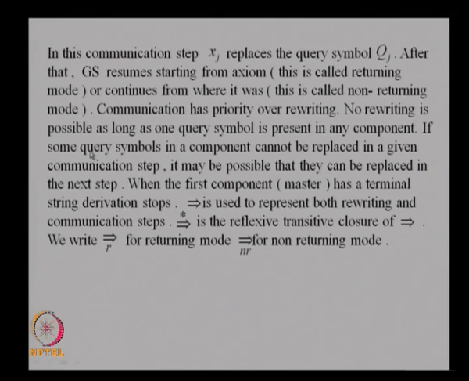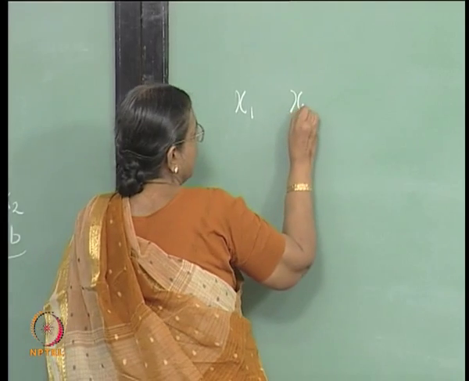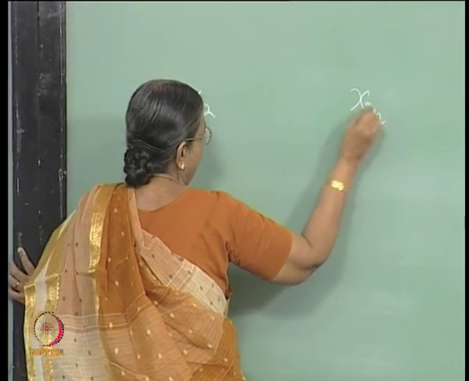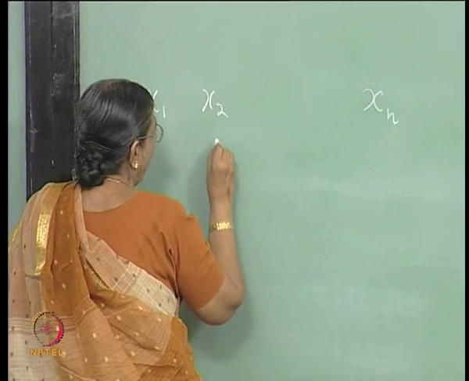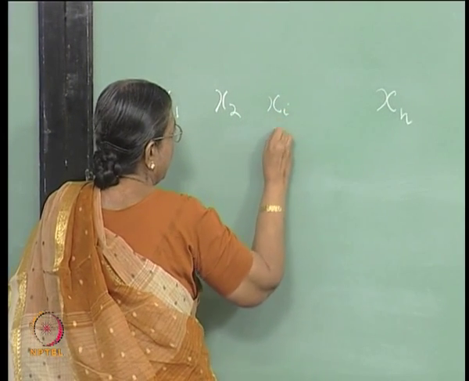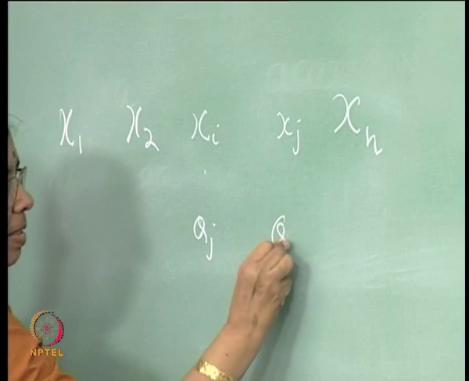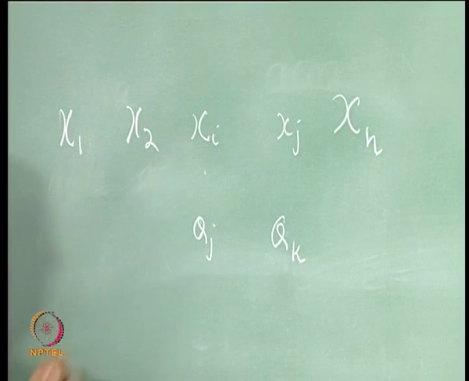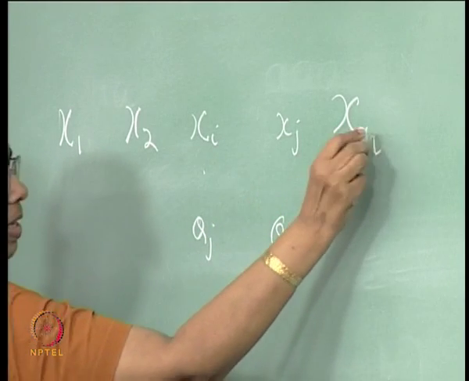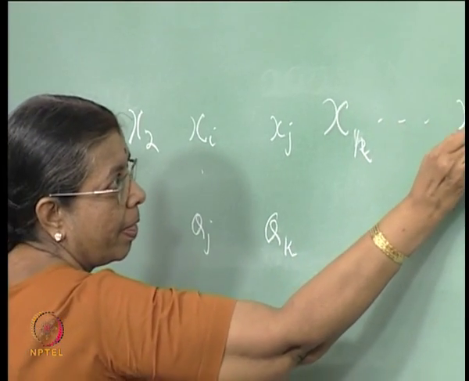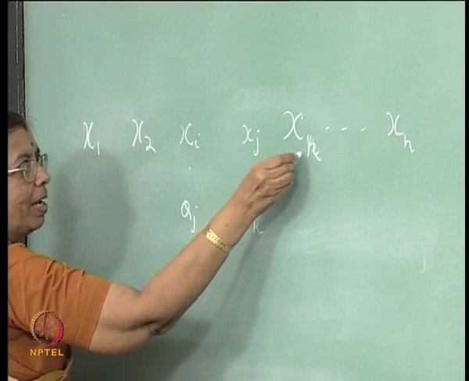Now, you may not be able to replace qj by the corresponding string xj. Suppose at some stage I have x1, x2, xn, and the ith component has qj, but xj has the symbol qk, say, then I cannot replace it like this. But suppose this is the kth component, this may not contain any query symbol.